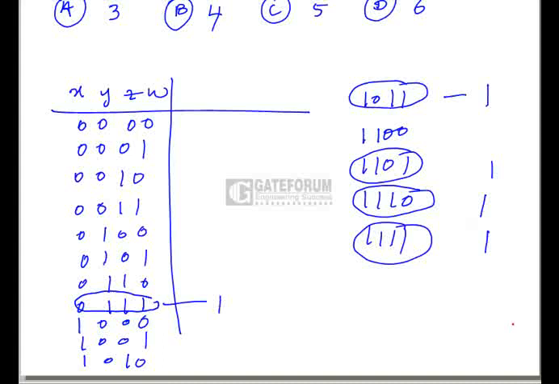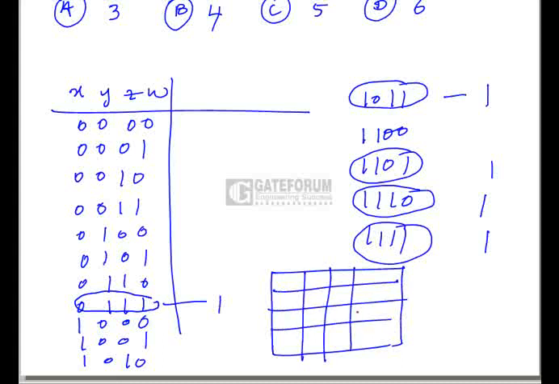So here in this case, if we take the Karnaugh map, the minterms that are producing ones will be like this. For example, it is x, y, z, w. The first minterm producing 1 is 7, that is 0, 1, 2, 3, 4, 5, 6, 7. Again, the next one is 1, 0, 1, 1, that is 11: 8, 9, 10, 11. Again 12, 13, 14, 15. So these are the minterms producing ones.